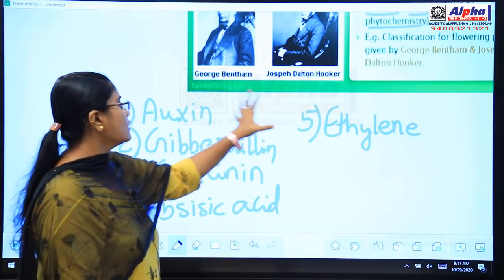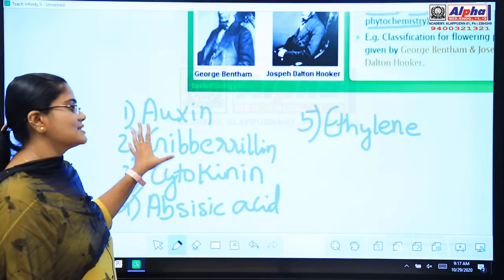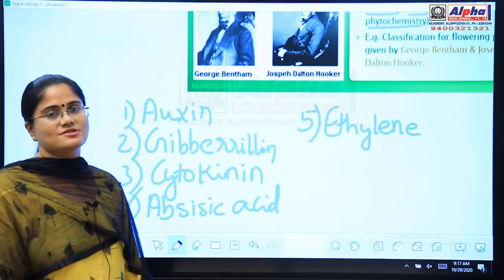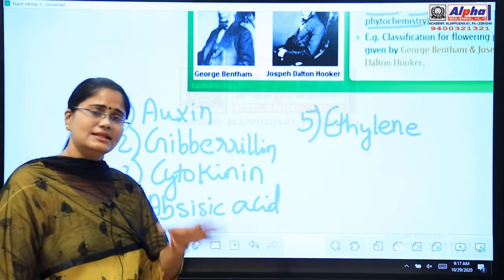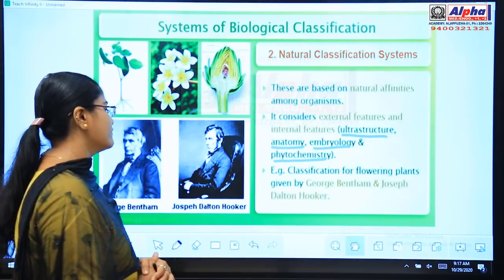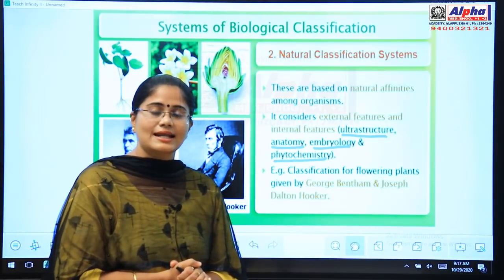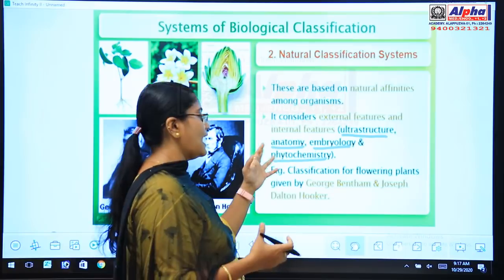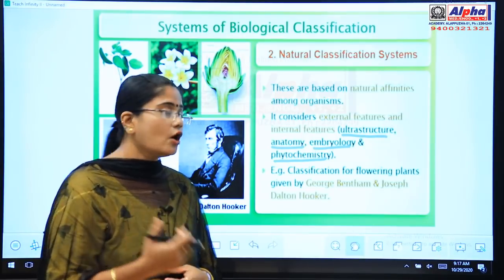So, the study of all these phytochemicals, that is hormones, comes under the natural system of classification. Okay. We can note it down: auxin, gibberellin, cytokinin, abscisic acid and ethylene are the different plant hormones. Okay. So, in the natural system of classification, Bentham and Hooker had selected both external characters as well as internal characters. What are the internal characters? They are ultrastructure, anatomy, embryology and phytochemistry. Phytochemistry, which we discussed now, is the study of phytochemicals or plant hormones.